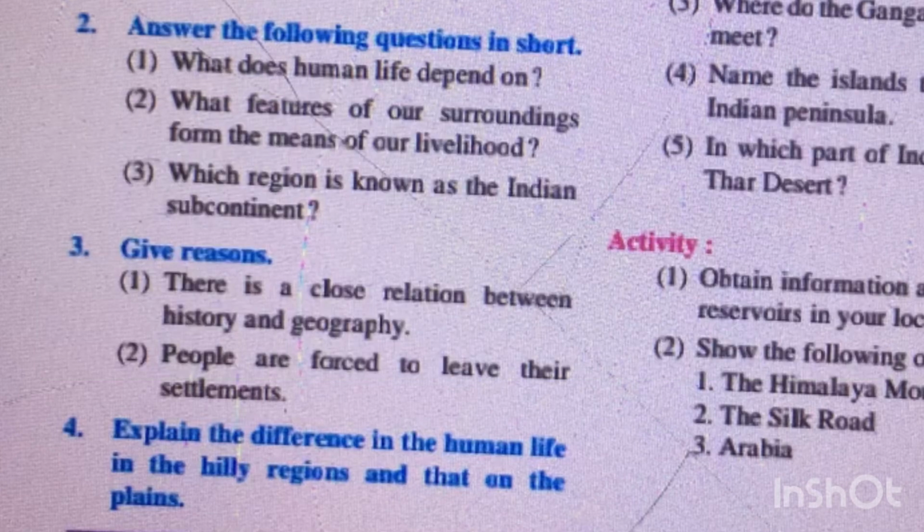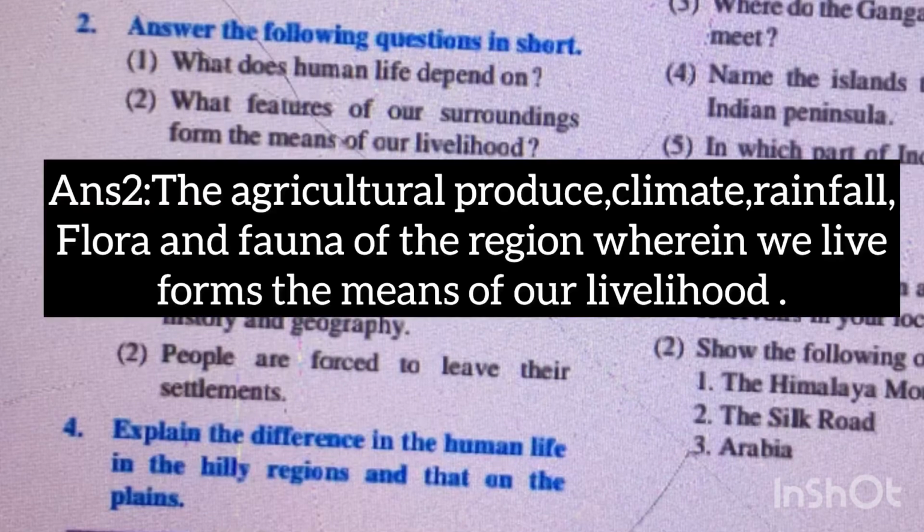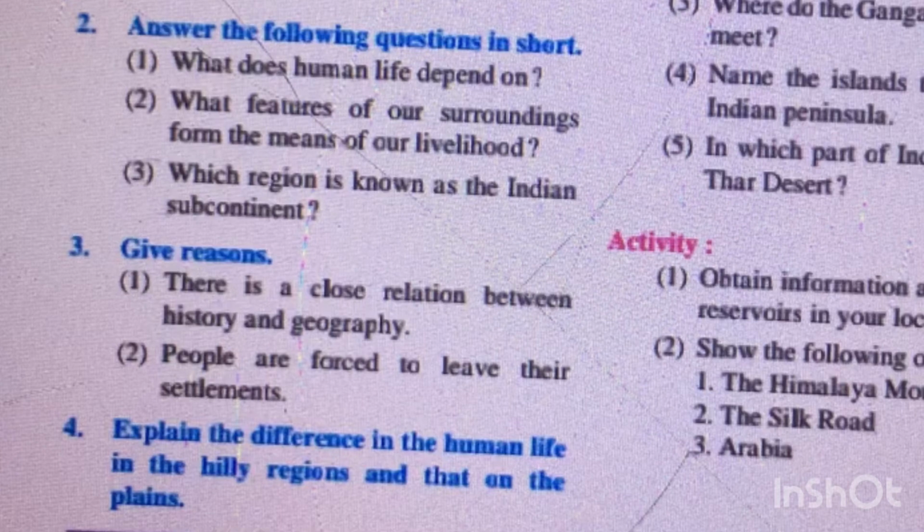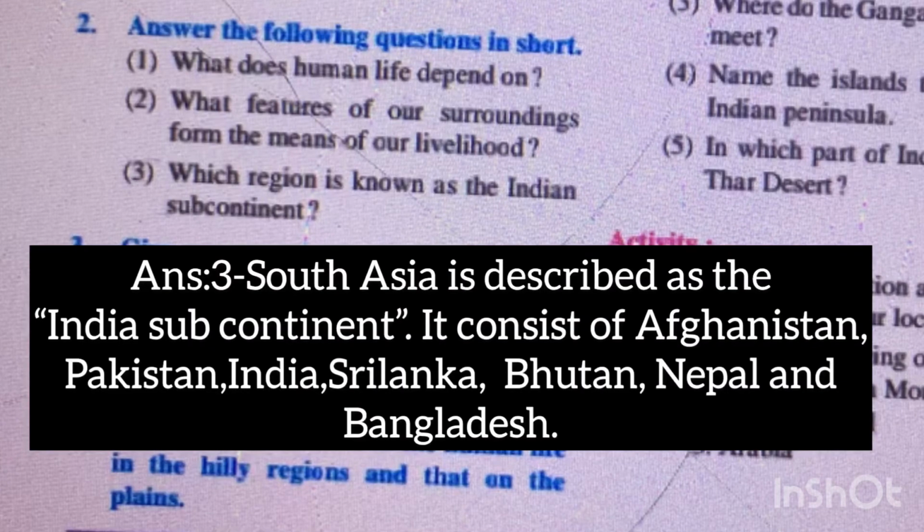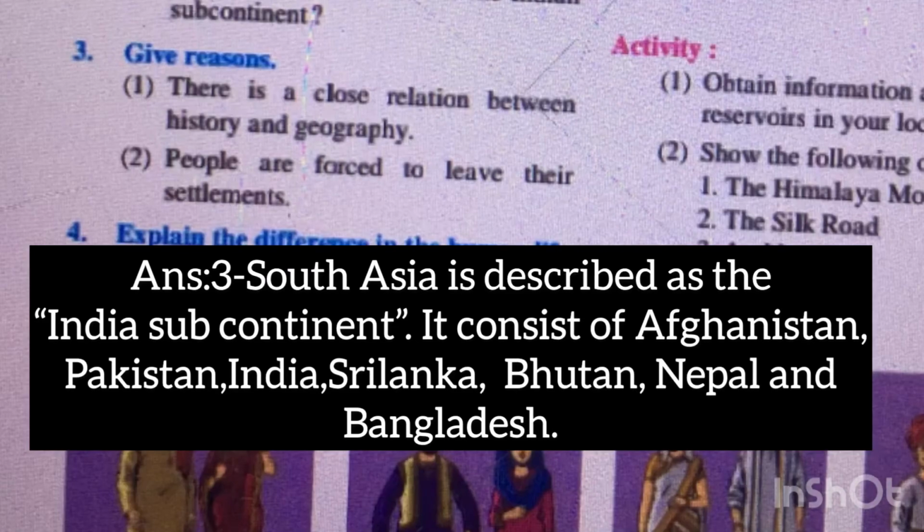Next question. What features of our surroundings form the means of our livelihood? The agricultural produce, climate, rainfall, flora and fauna of the region where we live form the means of our livelihood. Next, which region is known as the Indian subcontinent? South Asia is described as the Indian subcontinent. It consists of Afghanistan, Pakistan, India, Sri Lanka, Bhutan, Nepal and Bangladesh.